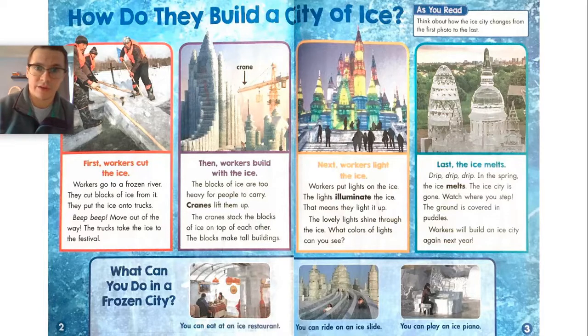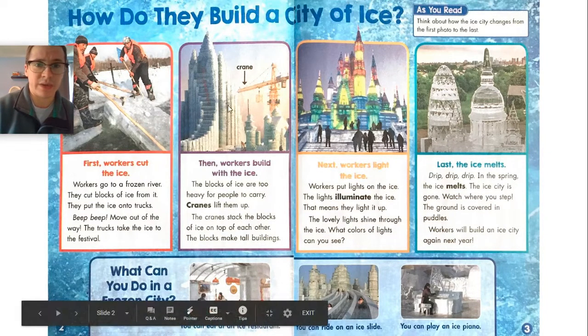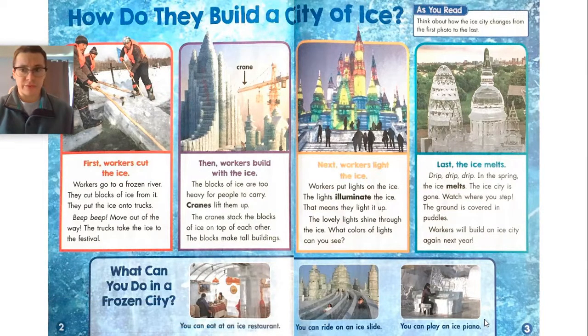Now let's look inside. We see more photographs, another title, some headings, and more bolded words. This is a label right here showing us what this is. I also see some captions down here describing what is going on in each of those photographs.